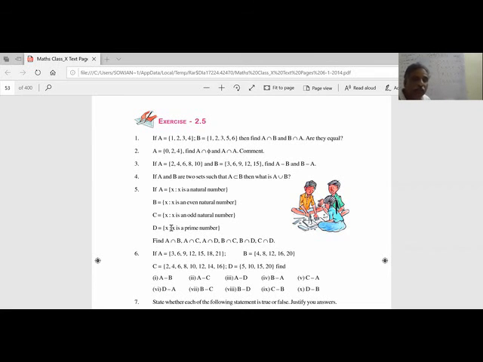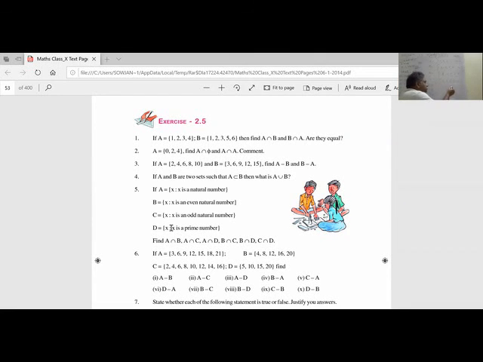Now the second one. What is A intersection C? All elements of C are in A. C is a subset of A. So A intersection C is C itself. Because what are the common items? 2 is not there in C, 4 is not there. So C will come.